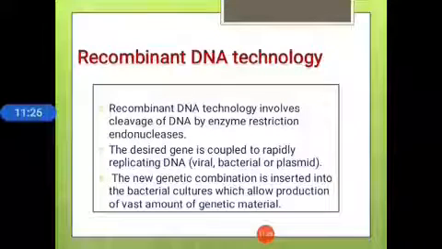Next are some synthetic procedures. Example: recombinant DNA technology. What is recombinant DNA technology? This involves cleavage of DNA by enzymes called endonucleases. The desired gene is coupled to rapidly replicating DNA, which may be viral, bacterial or plasmid. This new genetic combination is inserted into a bacterial culture, which allows production of a vast amount of genetic material.